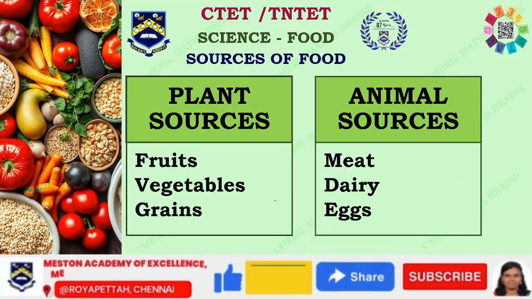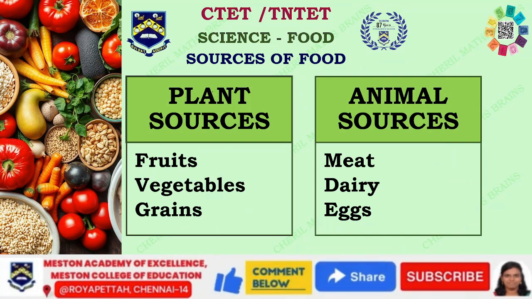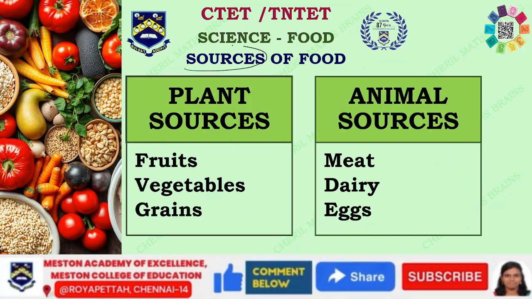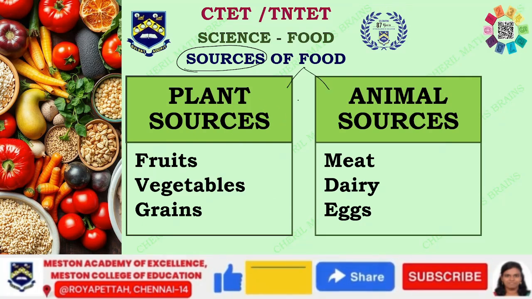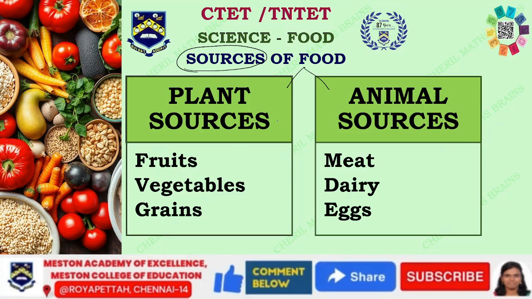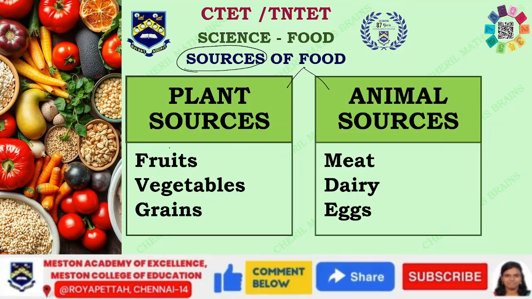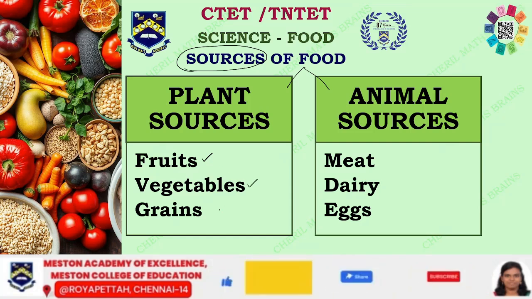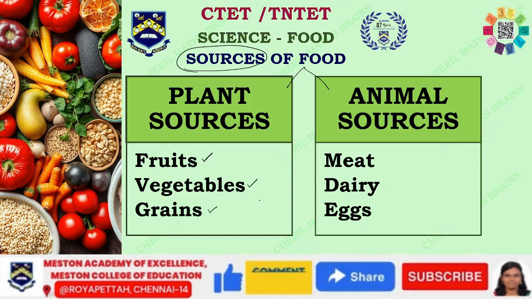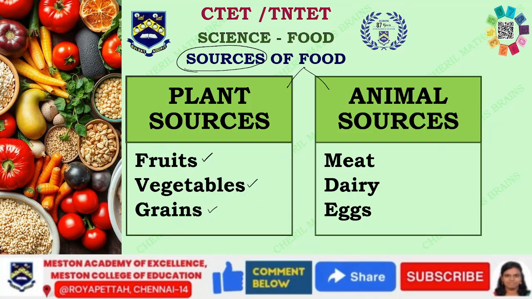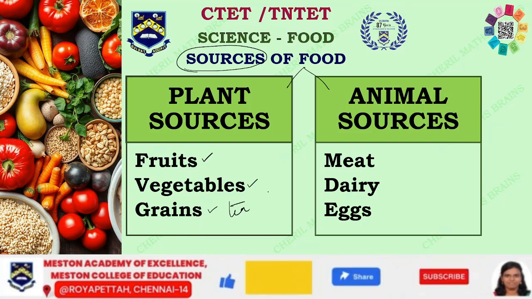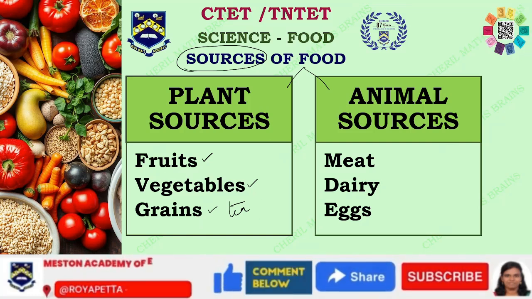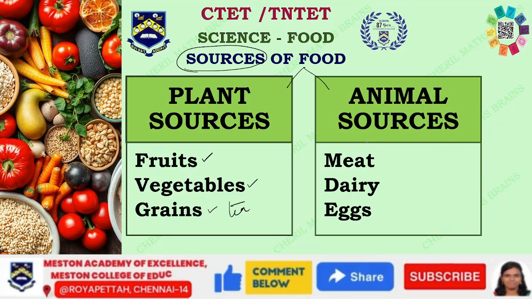Okay, I need food, but how do I get food? Who is going to provide me the food? That is called source. Source means from where do we get it? We get it from two sources: plant source and animal source. How do we get food from plants? Plants provide us food through fruits, vegetables, grains, and whatnot. It's not just going to be this. It's going to be tea, coffee, spices, everything. I've just given three basic things. And likewise, animal sources are going to be meat, dairy, eggs.